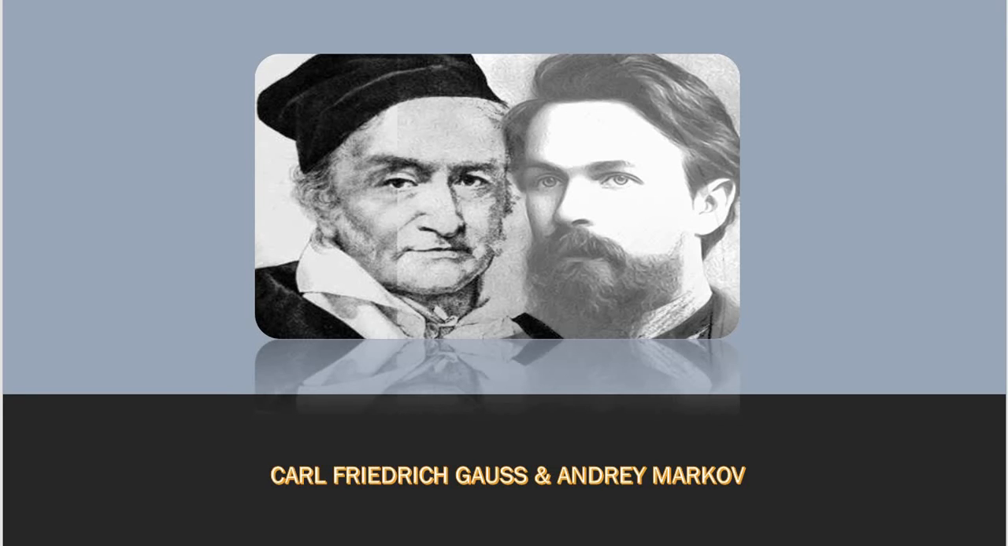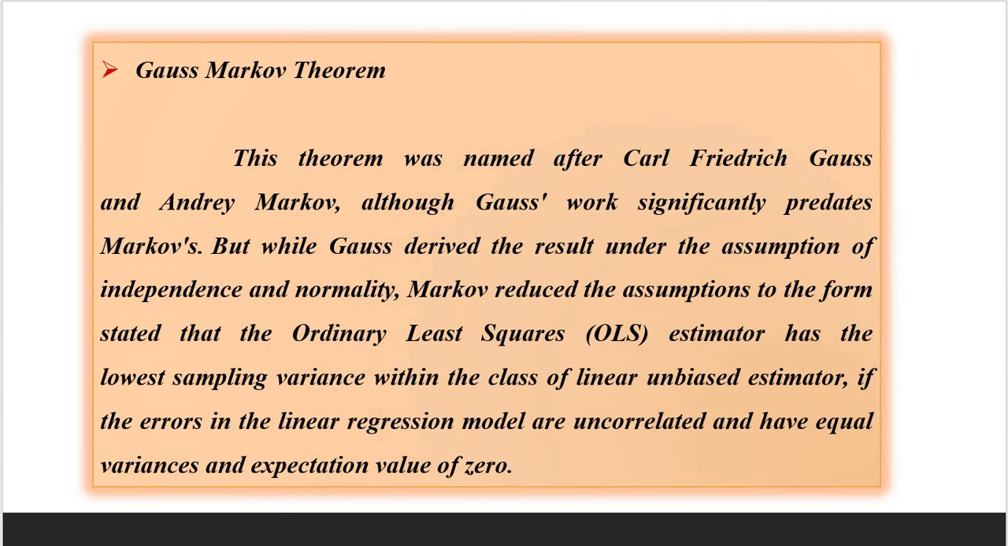Andrei Markov was born in Russia in 1856, one year after Gauss' death, and he was a student of Chebyshev at St. Petersburg University and a successor of Chebyshev at the Academy of Sciences in Russia. He made numerous remarkable contributions to probability theory.